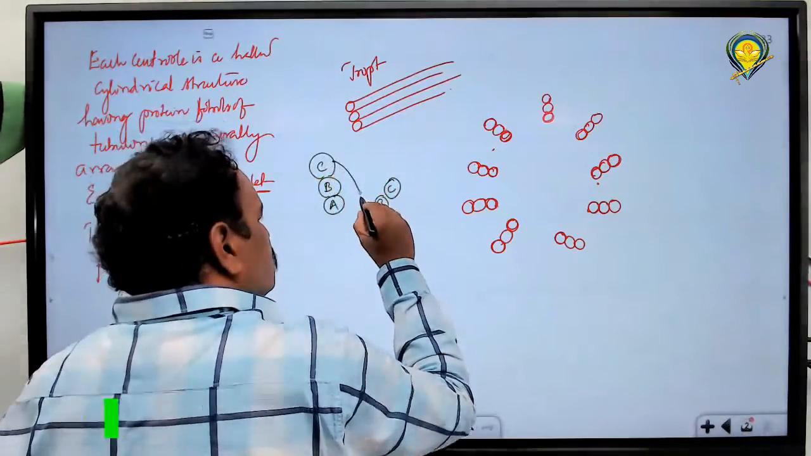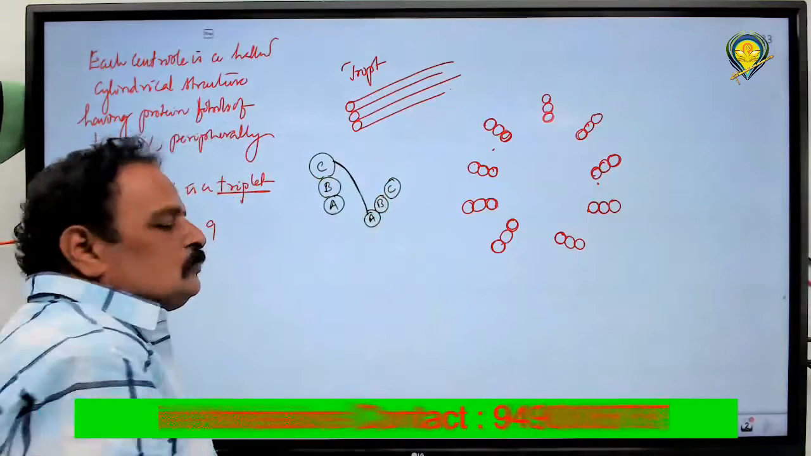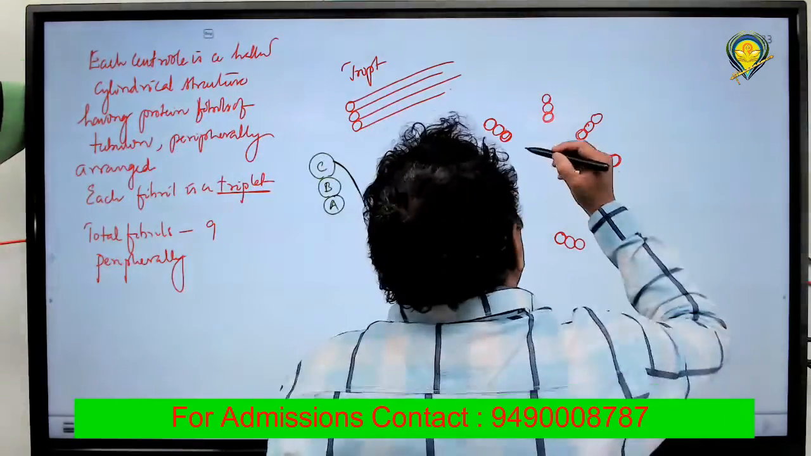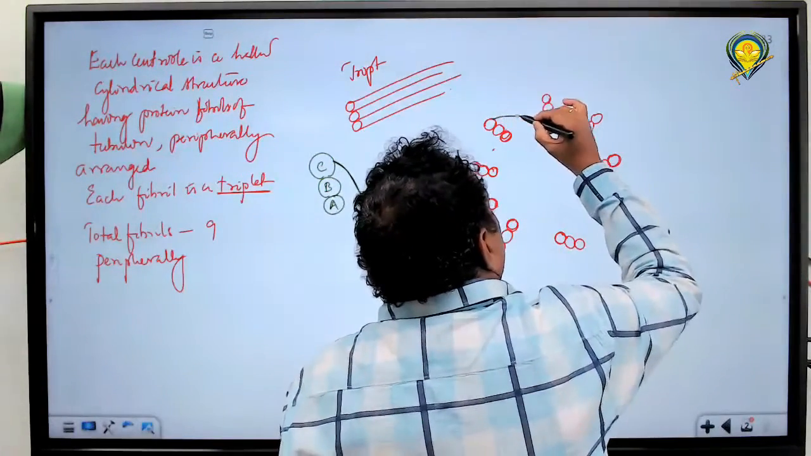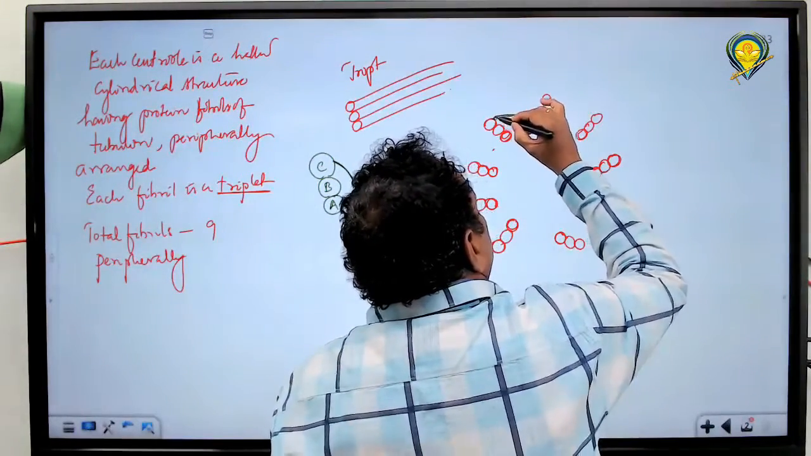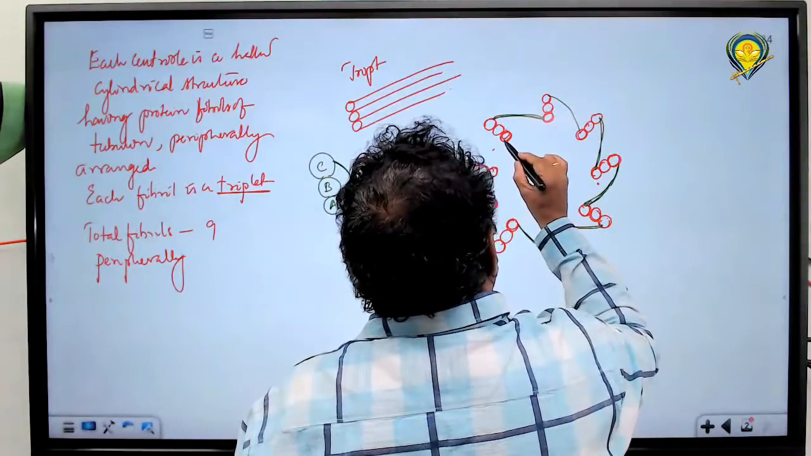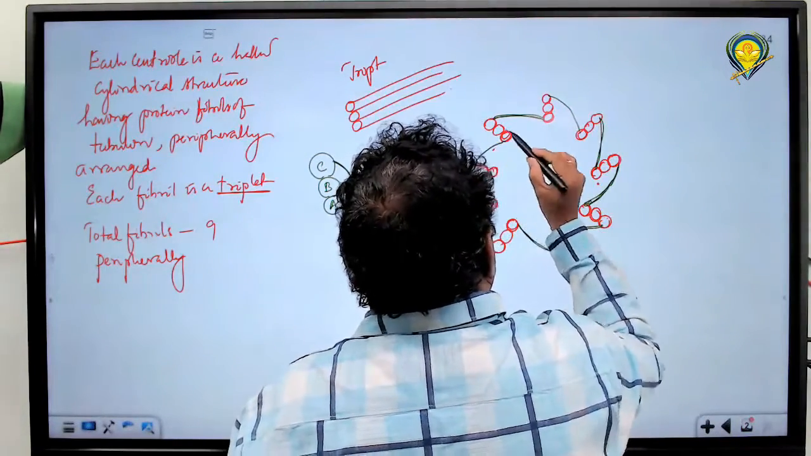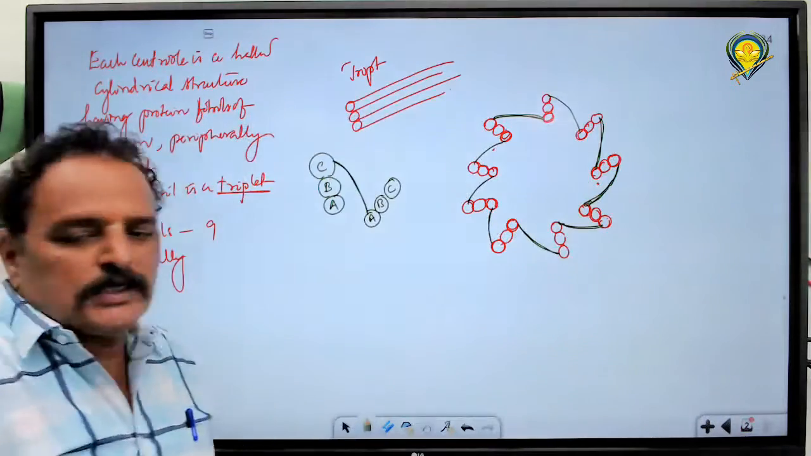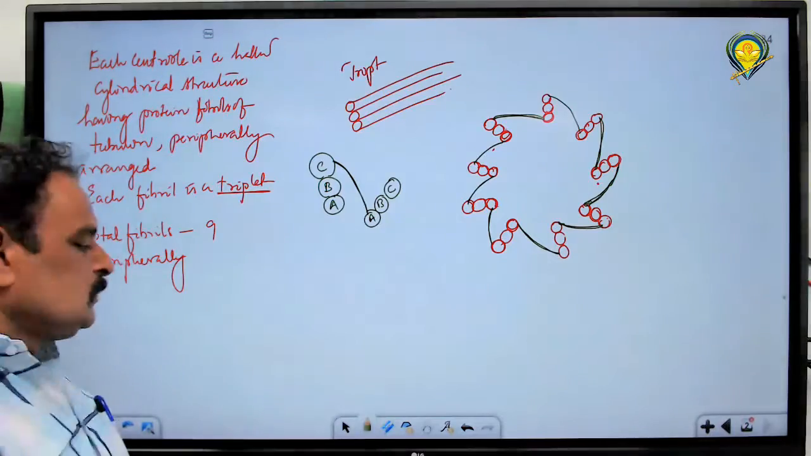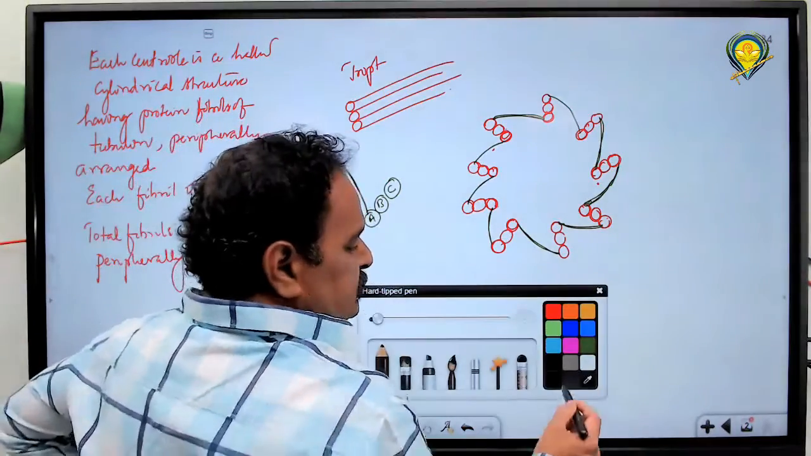These triplets are connected. One triplet is connected to another triplet with AC linkers. What linkers? AC linkers. So you see here the connection, and this connection is nothing but an AC linkage. How many triplets are there? Nine triplets, which are peripherally arranged and linked by AC linkers.